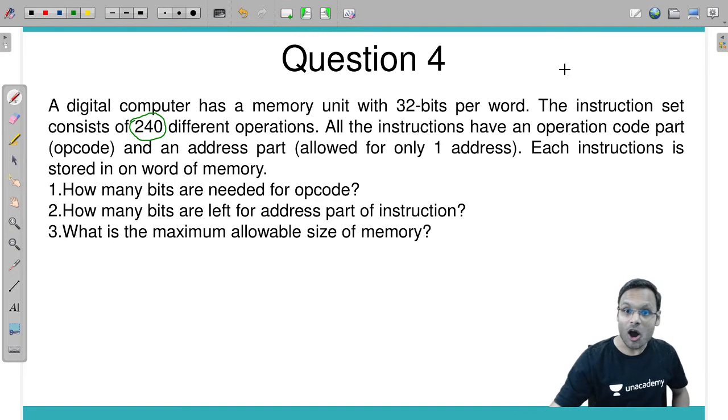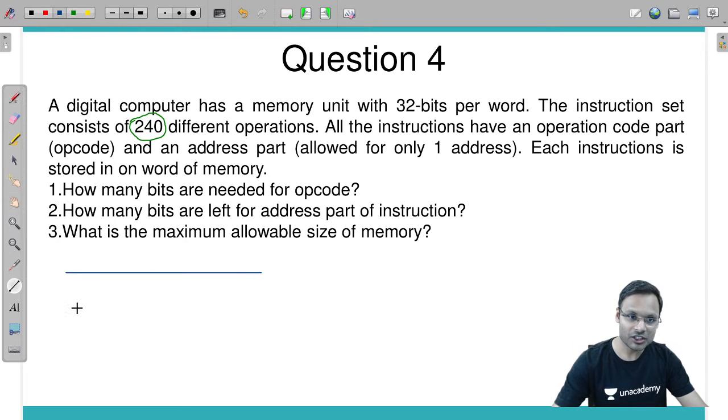Next. All the instructions have an opcode part, the operation part, and an address part. Only one address. So what is the format of instruction given? Format of instruction is this. Every instruction contains one opcode and one address.